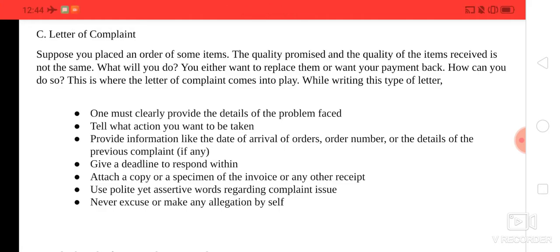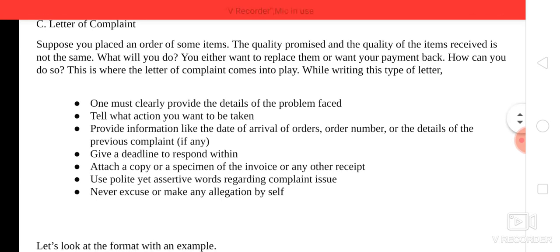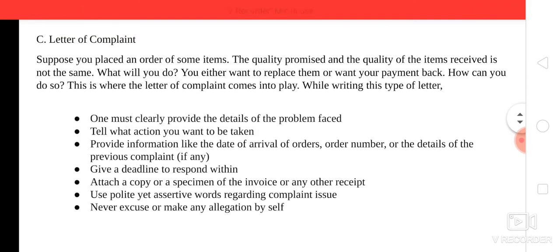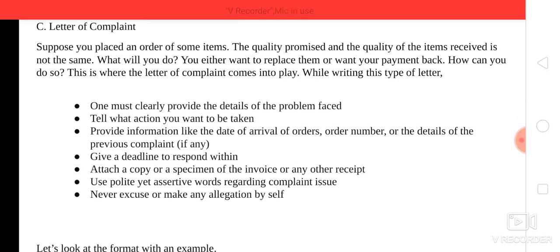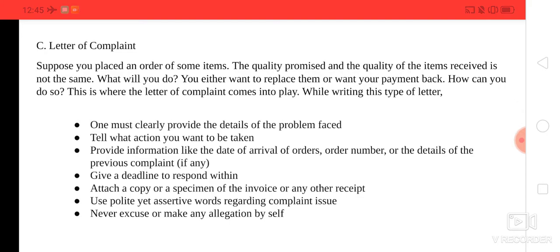One must clearly provide the details of the problems faced. Then you should tell what action you want to be taken, what next has to be done, whether you want to replace it or you want your payment to be given back. Then you need to provide all the details, like model number, order number, dates, how the payment was made. Sometimes you may also need to attach an invoice copy, or provide the bank statement. All these things you need to write, but in a polite and assertive manner, so that your complaint is resolved positively and you get an early response.